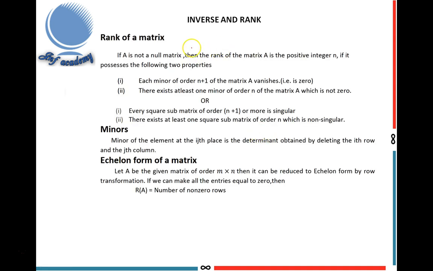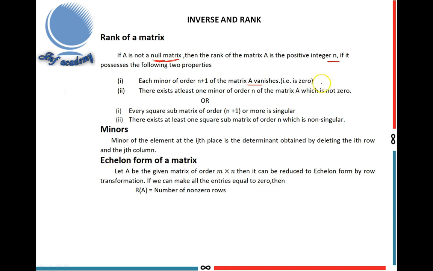First I explain what the rank of a matrix is and how to find it. The definition of rank says: if A is not a null matrix, then the rank of the matrix A is the positive integer n if it possesses the following two properties. First, each minor of order n plus 1 of the matrix A vanishes.